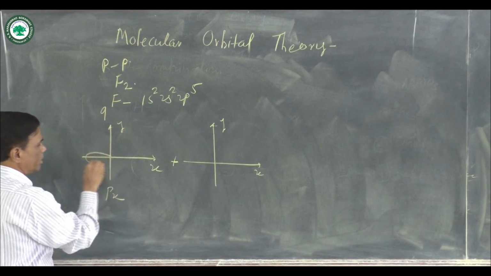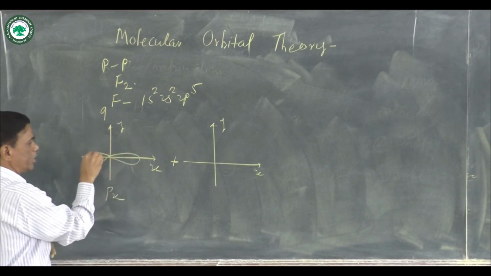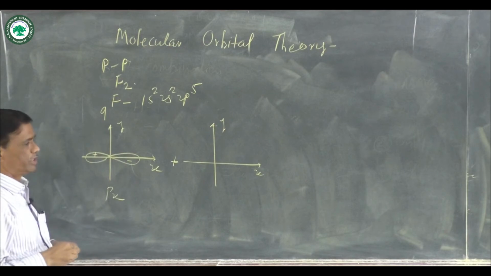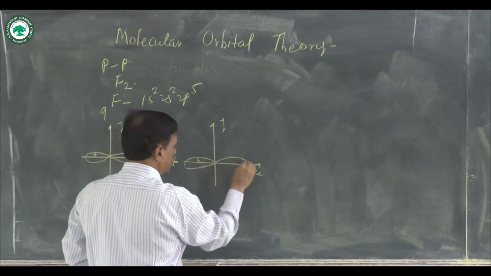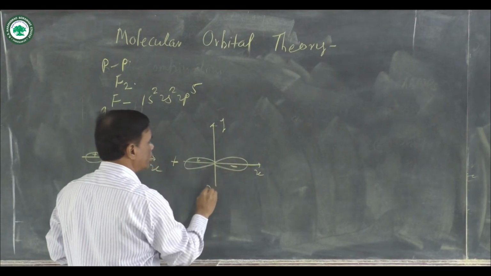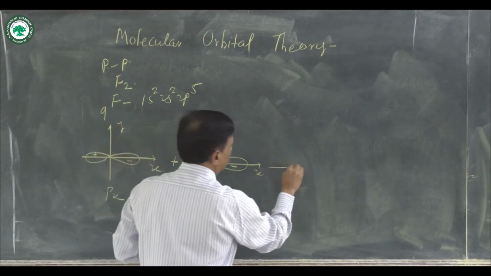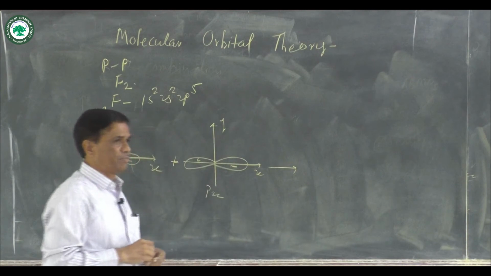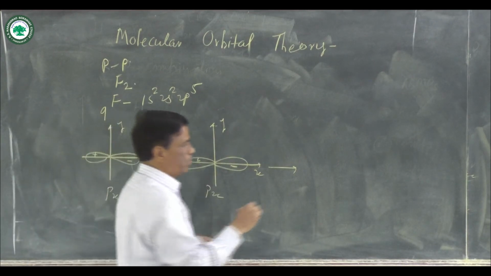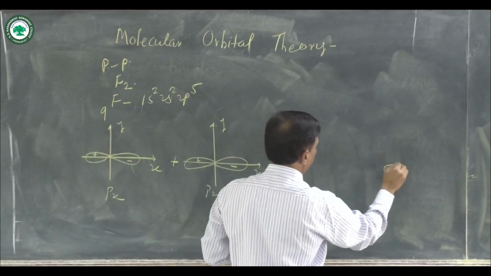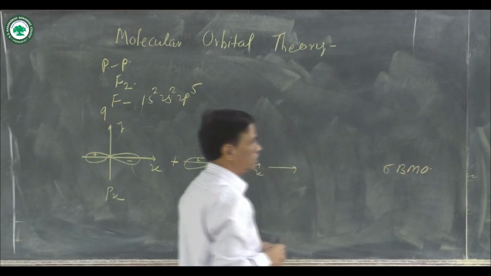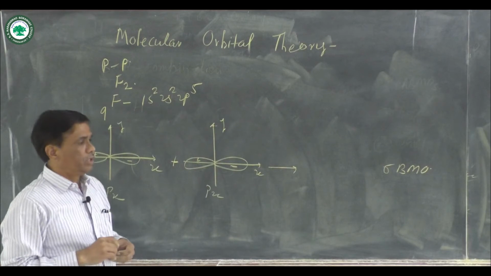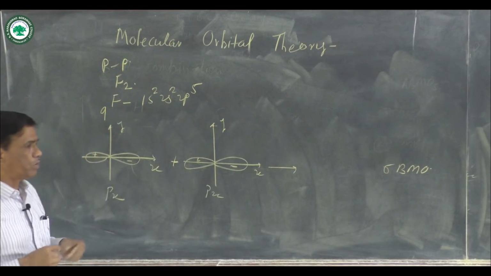The px orbital lies along the axis. Here is a positive and here is a negative. Then again, here is a positive and here is a negative. This is the second px orbital. And when these two px orbitals combine, there is a formation of a sigma bonding molecular orbital. That overlap is linear overlap of atomic orbitals.